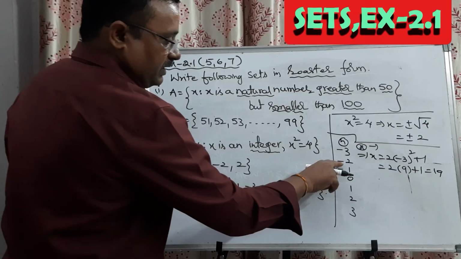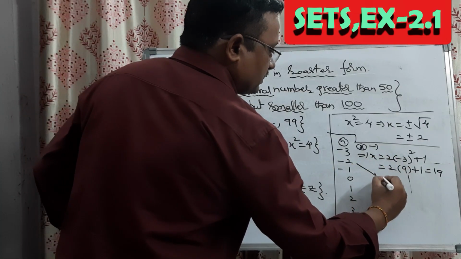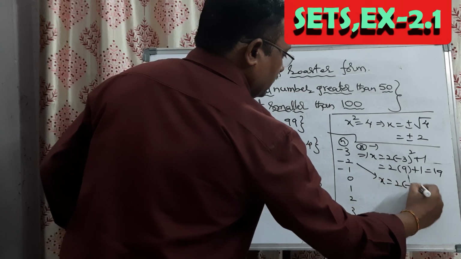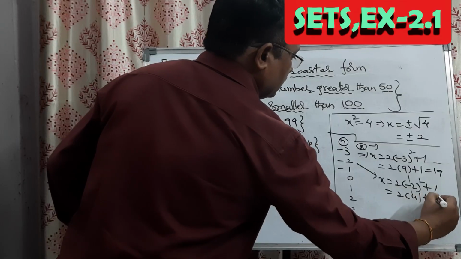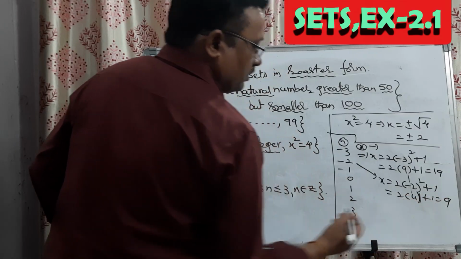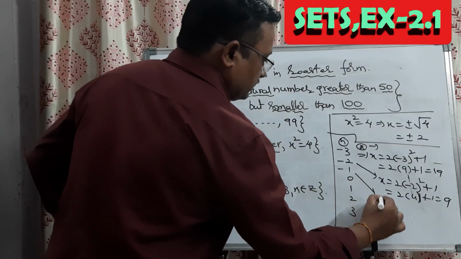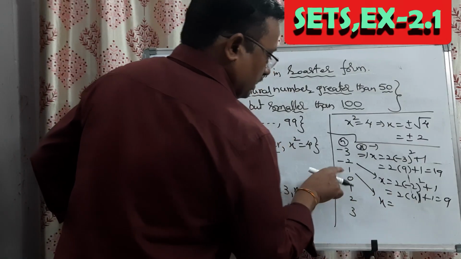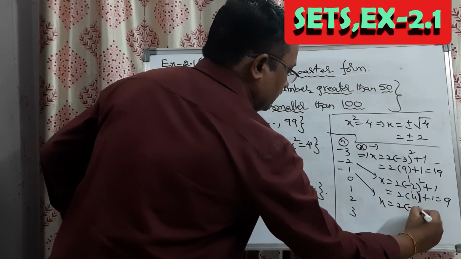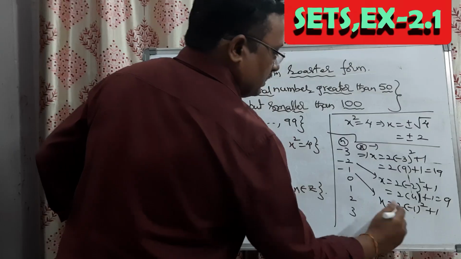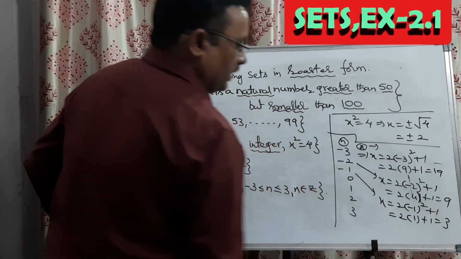Same model. If the n value is minus 2, substitute here. It implies x equal to 2 into minus 2 whole square plus 1. This is 2 into 4 plus 1, that equals 9. Next, n equal to minus 1 gives you x value 2 into minus 1 whole square plus 1, which is equal to 2 into 1 plus 1, that equals 3.